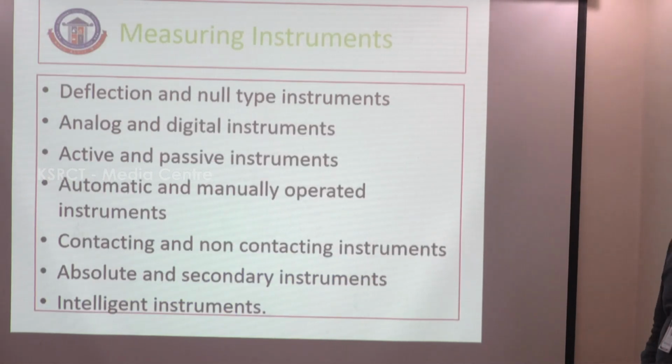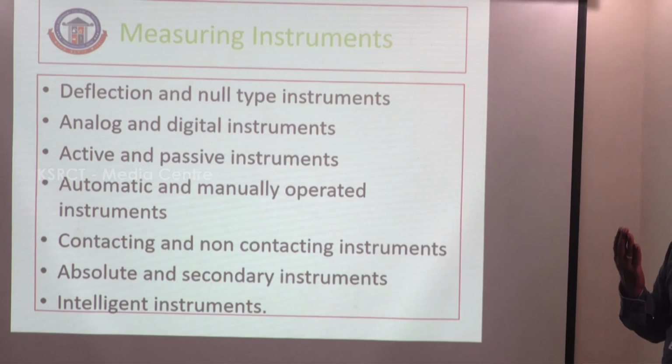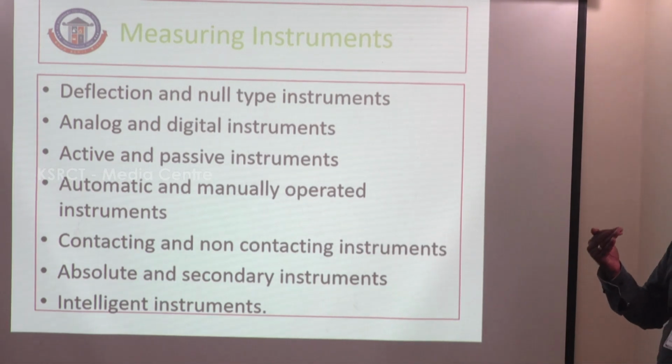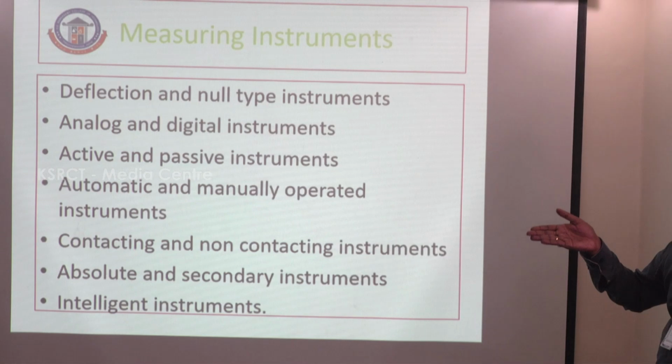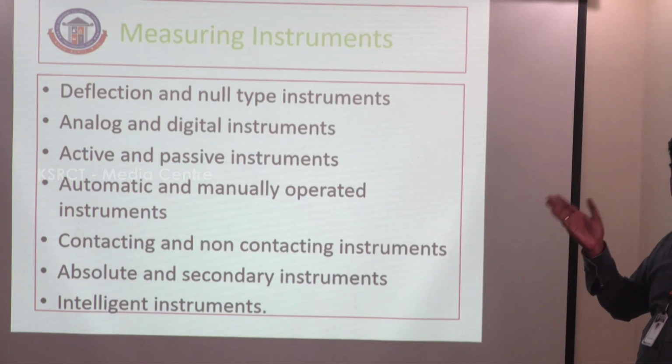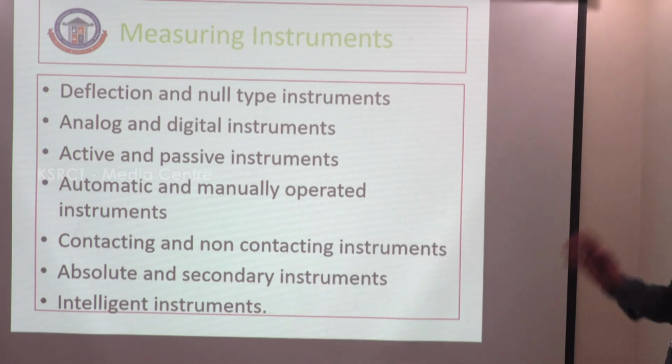And the measuring instruments. What are the instruments that can measure the various components, to check the quality and compare to the standard value? These are very important measuring instruments. The first is deflection and null type instruments.